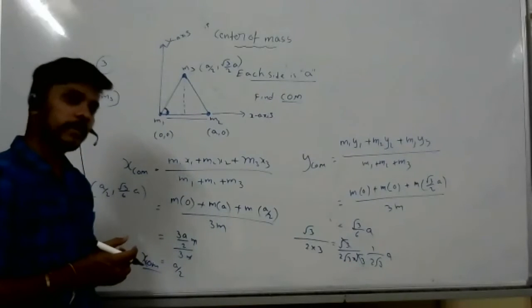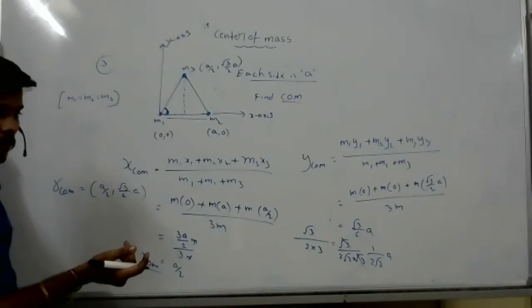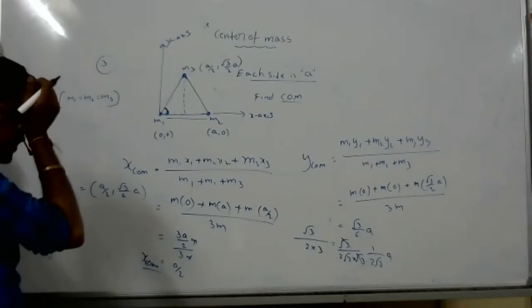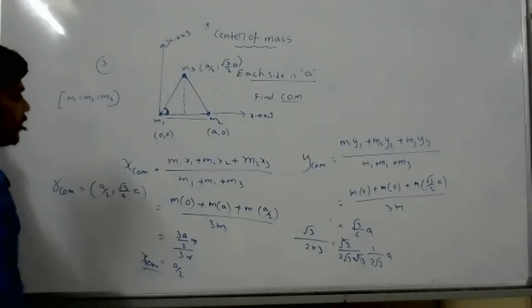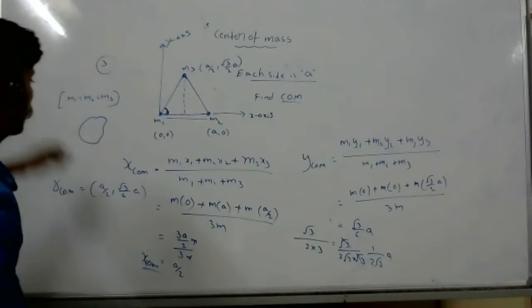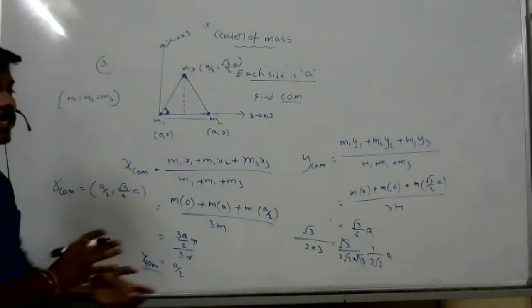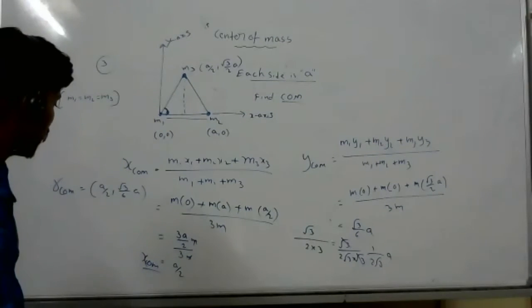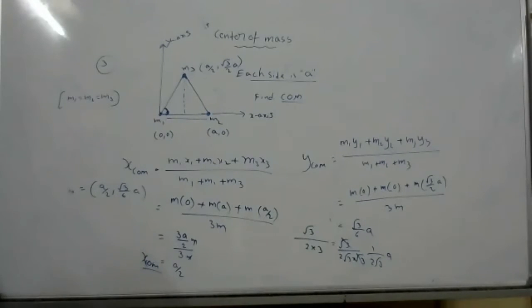Sir, even irregular shapes have a certain geometric center, no? Yes, irregular shape bodies also have a certain geometric center, and the geometric center is the center of mass. Even for this type of object we can find the center of mass. It is irregular, but the center of mass lies at the geometric center. I will show you that experiment tomorrow. With the experiment, I will explain how to calculate the center of mass of irregular shape bodies. Am I clear?